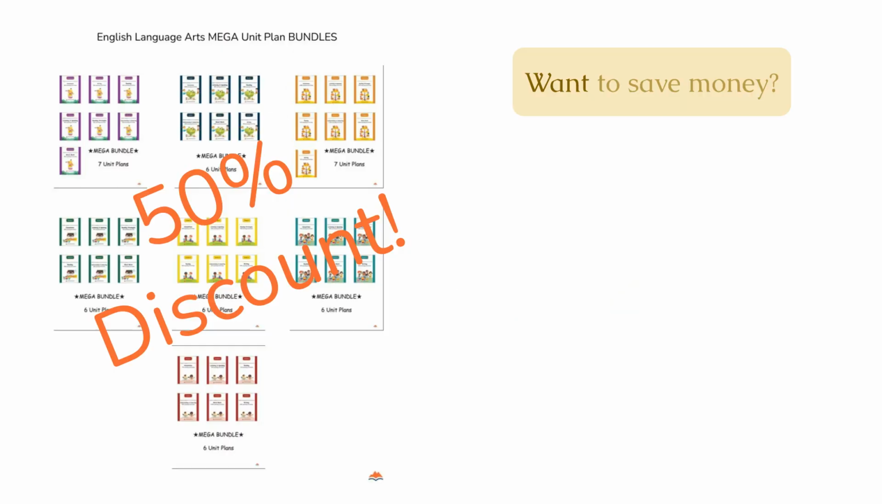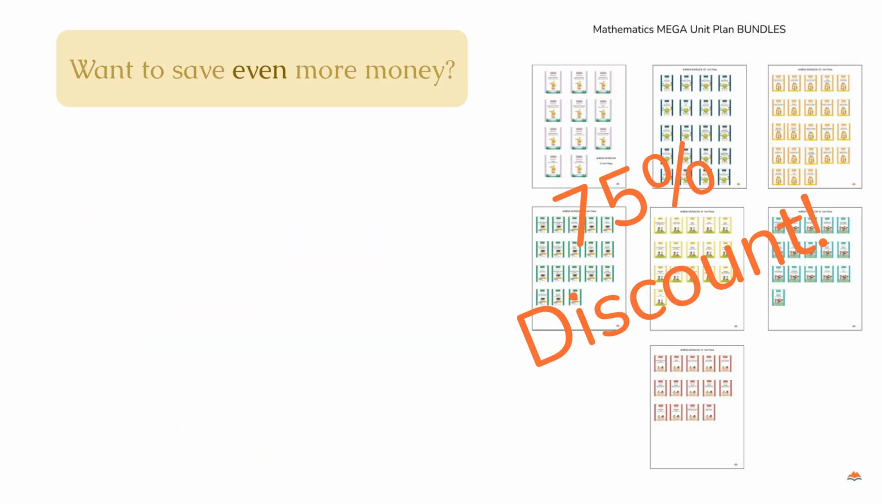Want to save money? Here is the mega bundle for ELA. Get all ELA unit plans for any grade level at 50% off the individual unit plan price. Want to save even more money? Here is the mega bundle for math. Get all math unit plans for any grade level at 75% off the individual unit plan price.